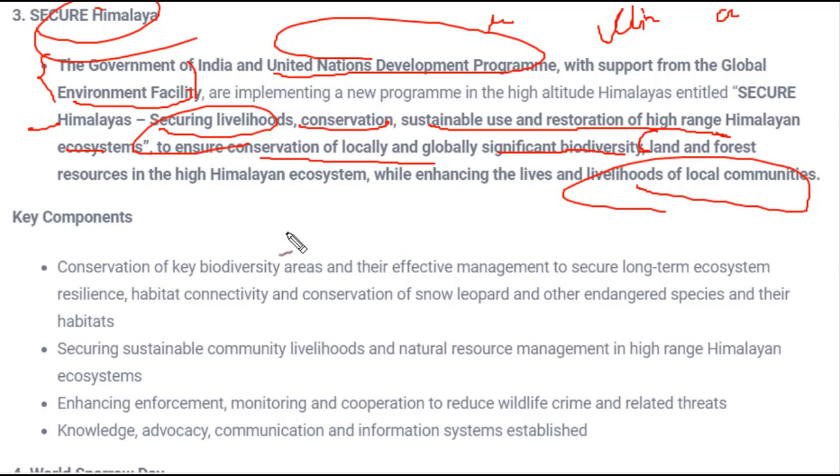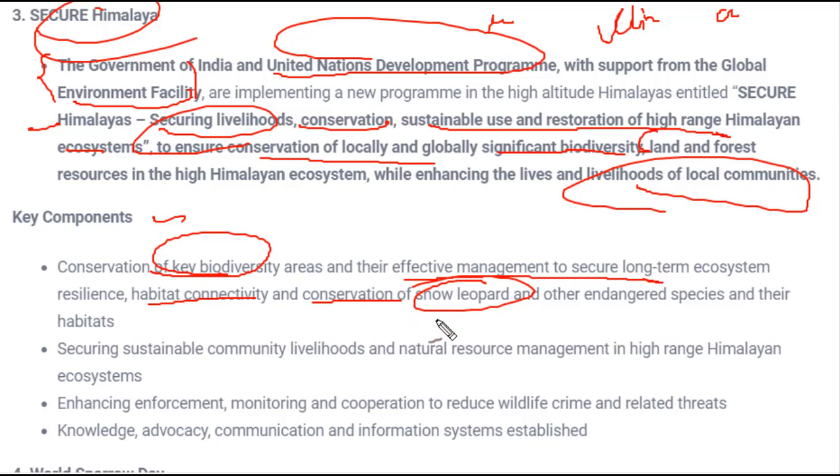Okay, talking about the key component of the Secure Himalaya. The key objective of this Secure Himalaya is conservation of key biodiversity and their effective management to secure long-term ecosystem resilience, habitat connectivity and conservation of snow leopards. Special species are also given over here, and a few endangered species and their habitat.